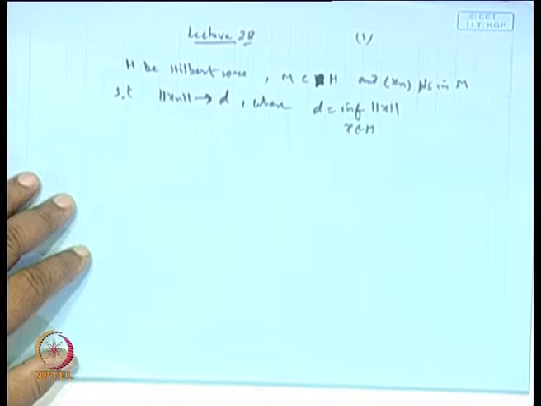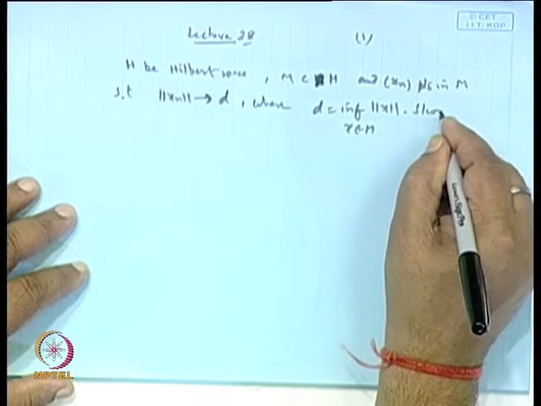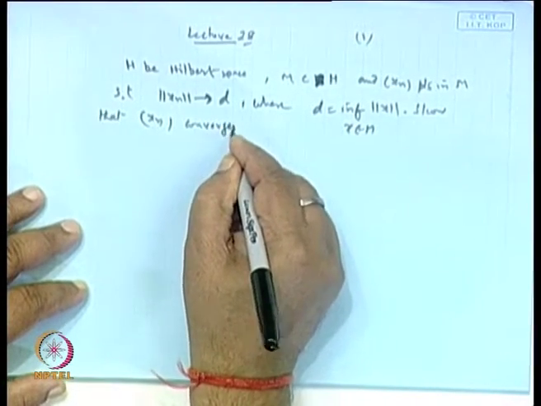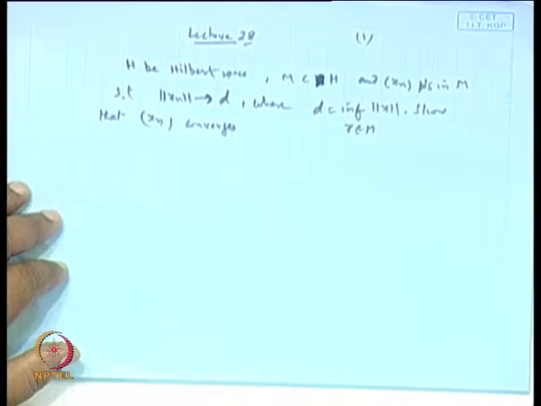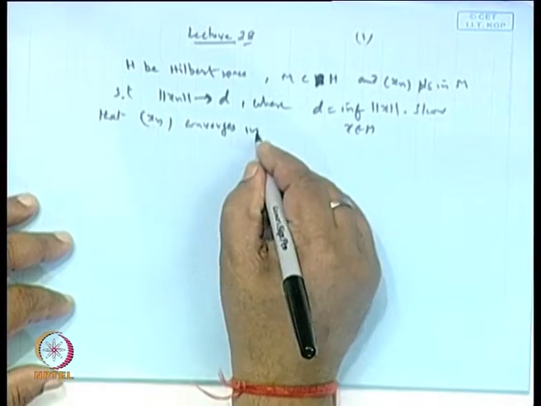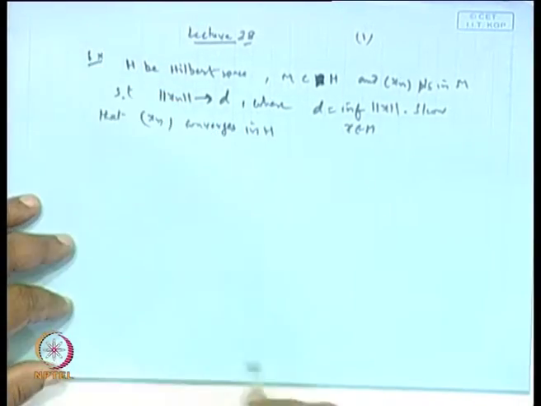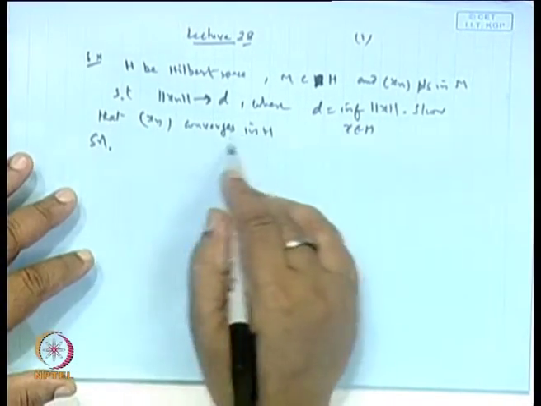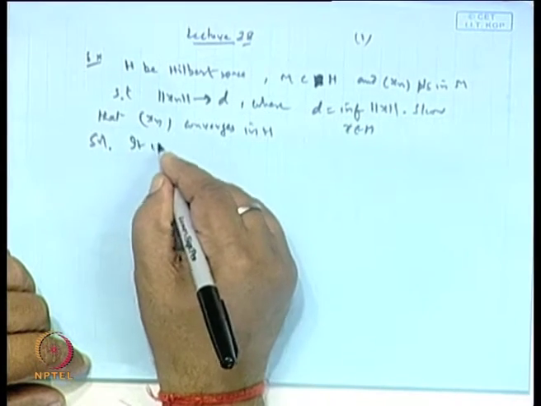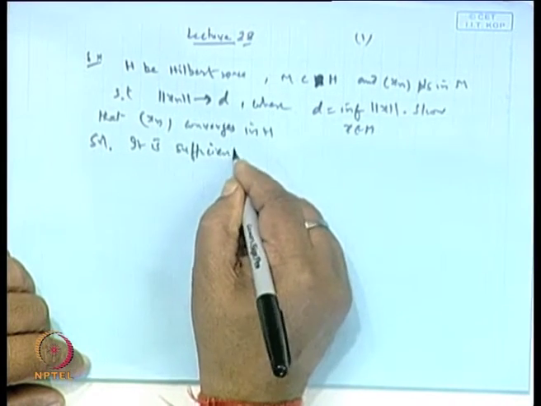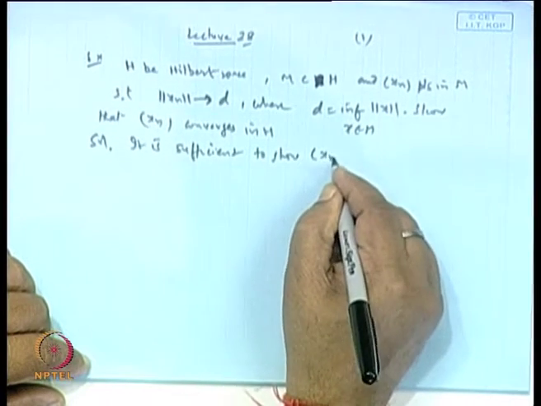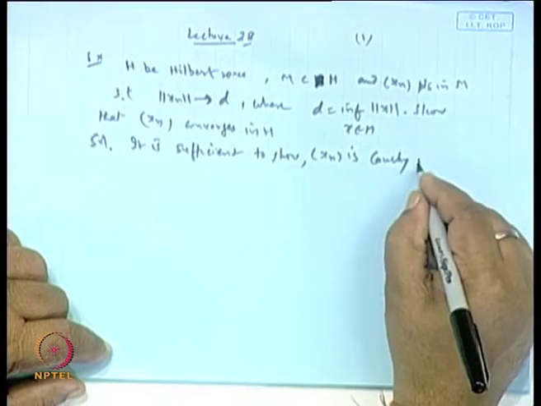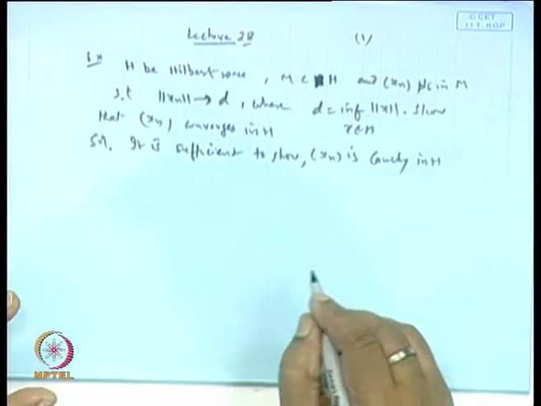Then it is required to show that Xn converges in M, and so Xn converges in H. That was the problem, the exercise from last time. What we have discussed is that we have established one equation. Instead of showing this converges, it is sufficient to show the sequence Xn is Cauchy, is it not? Once it is Cauchy in H and H is complete, it must be convergent because H is complete.